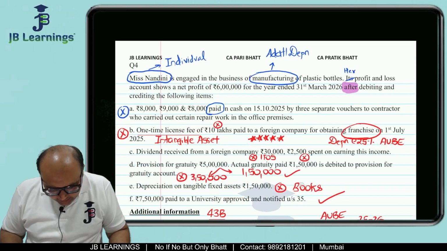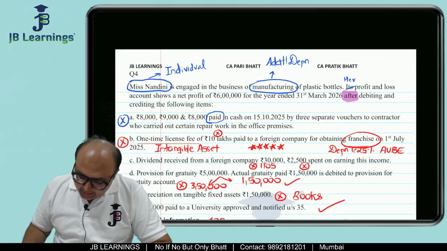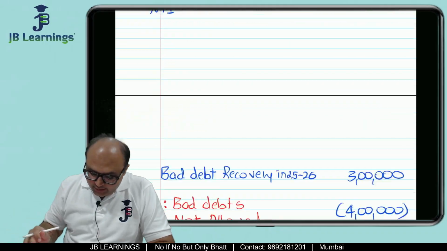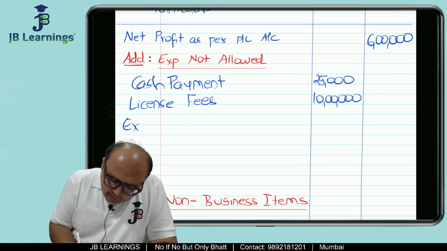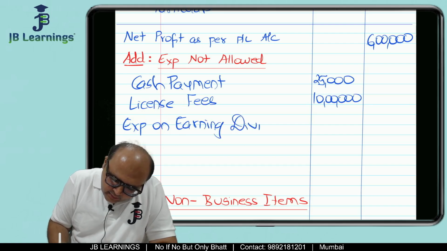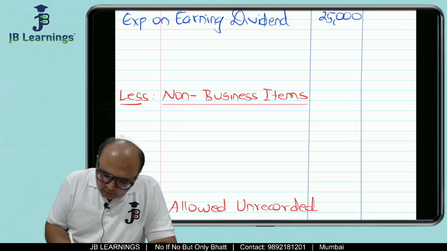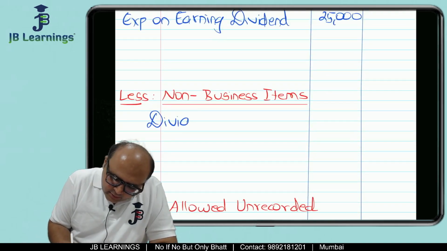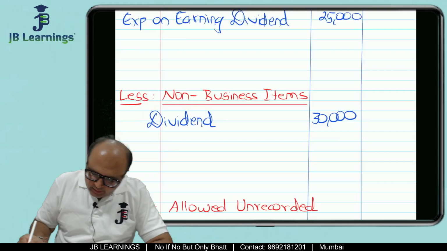Then next, dividend received from a foreign company 30,000 and 25,000 is spent on earning this income. So expense on earning dividend is not my business expense. So 25,000 is my expense on earning dividend, and dividend is not my business item. So dividend from foreign company will be 30,000 rupees, correct?